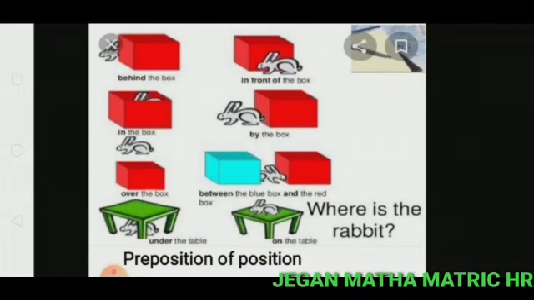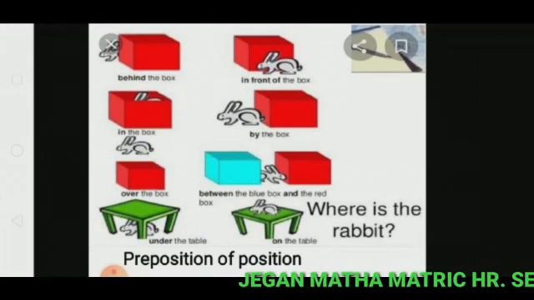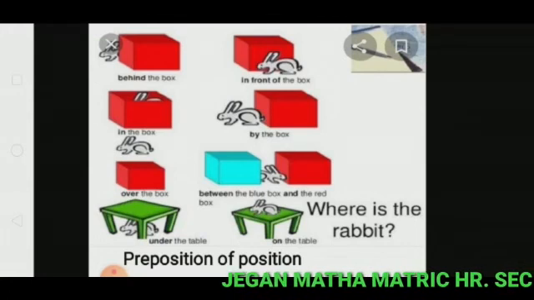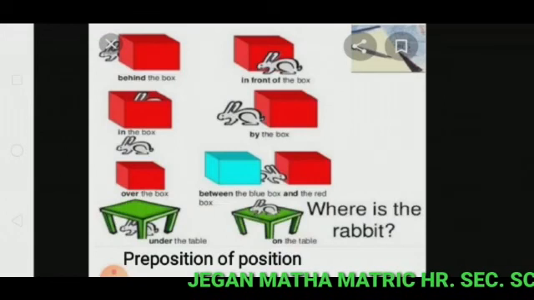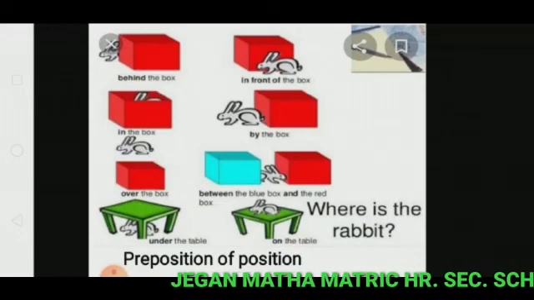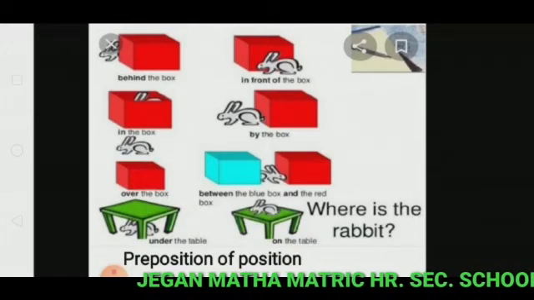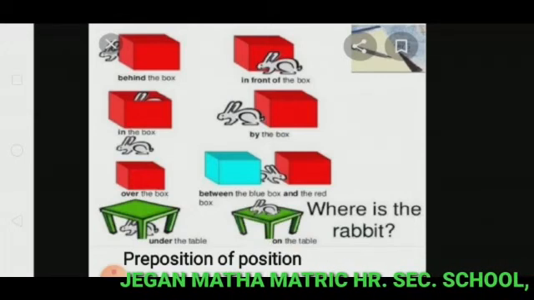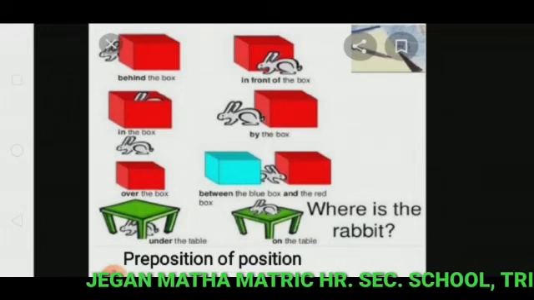In the box. And third, over the box, over. Under the table, under. In front of the box, so in front of is a preposition of position.